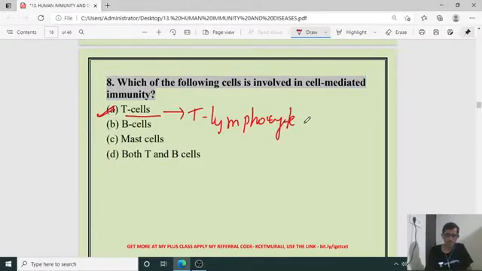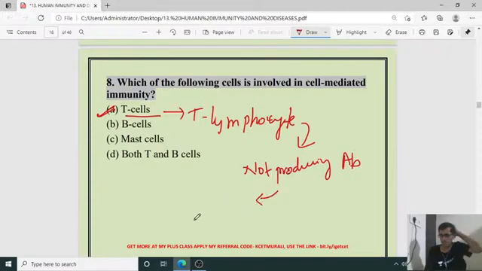This T lymphocyte is not producing antibody, and it is coming under cell mediated immunity.